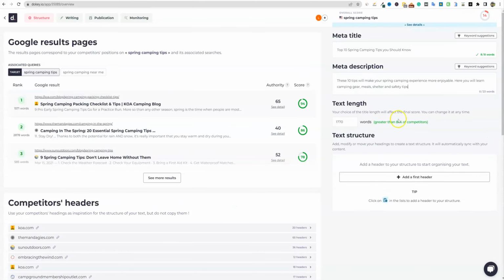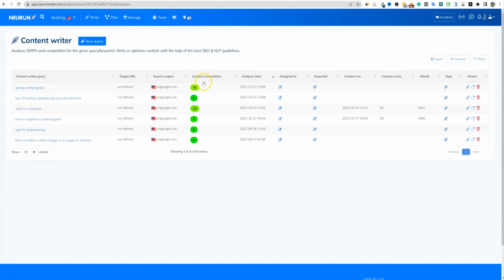I'm going to grab and throw that in right there. We're actually going to go in here as well. So this time I'm going to be jumping back and forth between the tools. I hope that's okay, guys, but I think it's the only way I'm going to be able to get through the video at a decent pace. So now we're going to go over here and see the content competition is now 30.